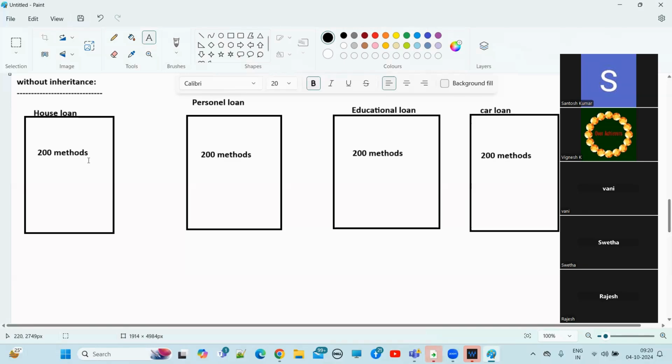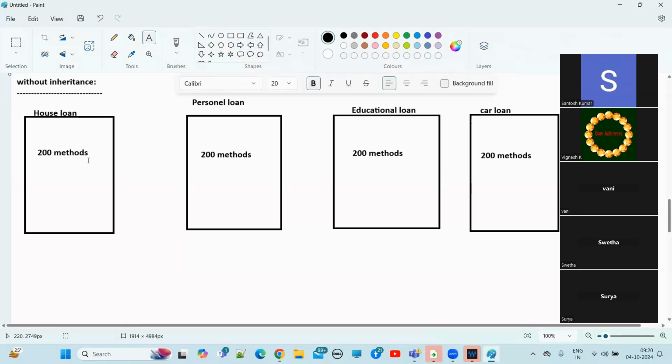But now, if you write the house loan application, you have to write common methods as well as house loan specific methods. Both together, we have 200 methods. That's fine. Now the personal loan class. For the personal loan class also, we need to write the same common methods that we have written in the house loan class, as well as personal loan specific methods.